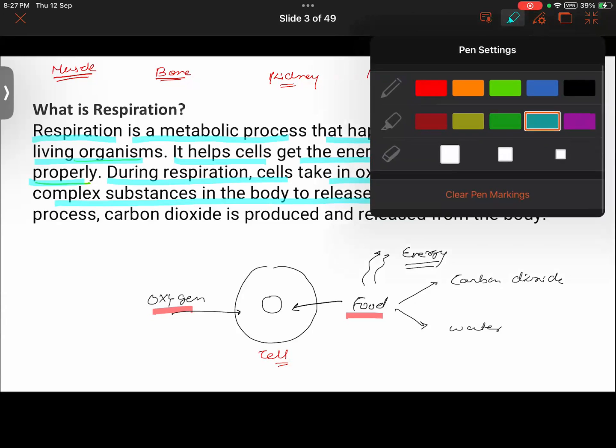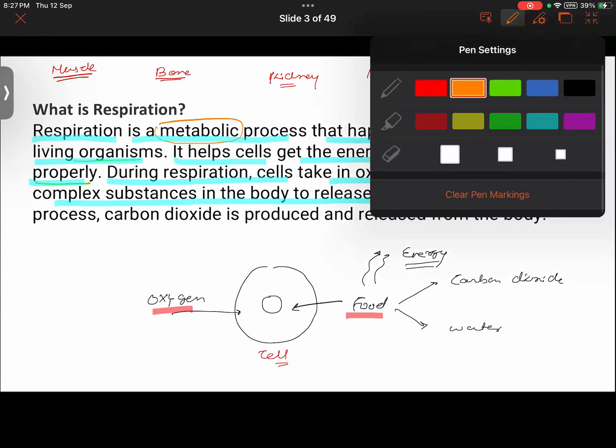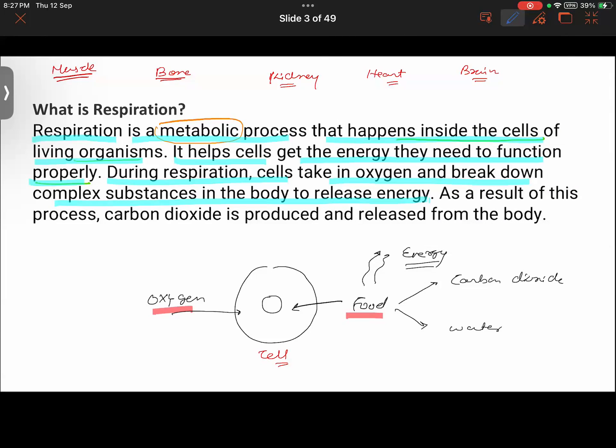By the way, let me just clarify the meaning of this term also, metabolic process. A metabolic process basically refers to chemical reactions. Wherever some chemical reactions take place inside the body, that will be called a metabolic process. For example, breaking down of the food is a chemical process. Say glucose reacts with oxygen to give out new substances, namely carbon dioxide and water. This is a chemical reaction that is taking place inside our body.